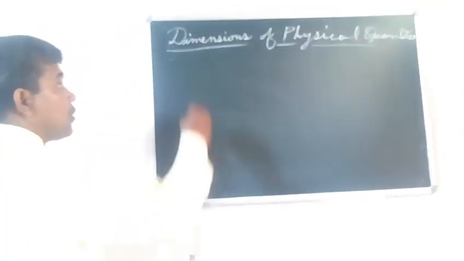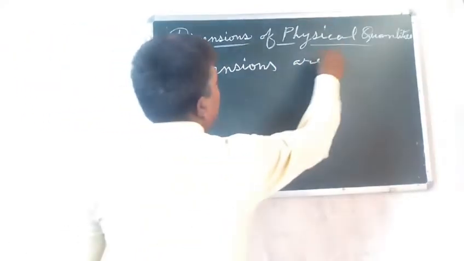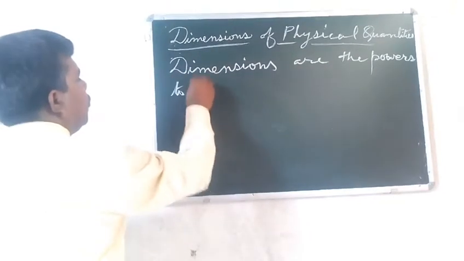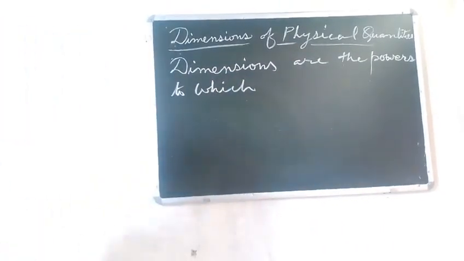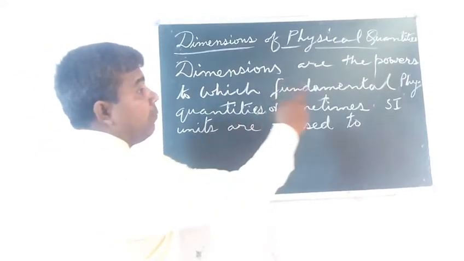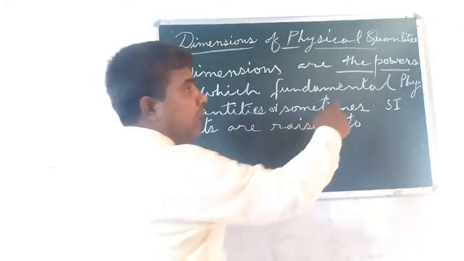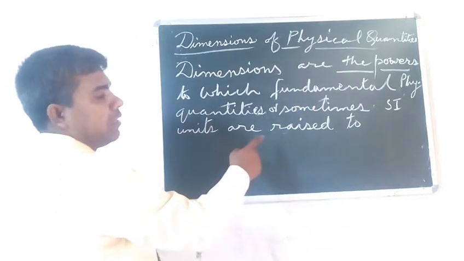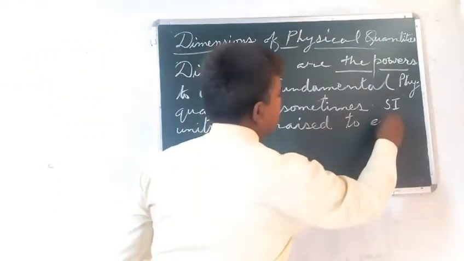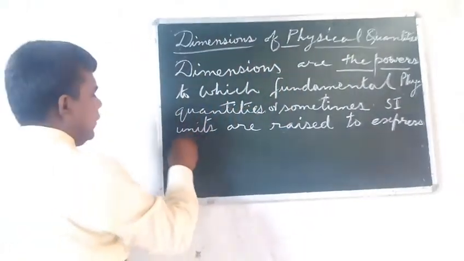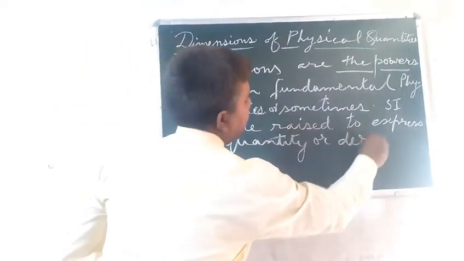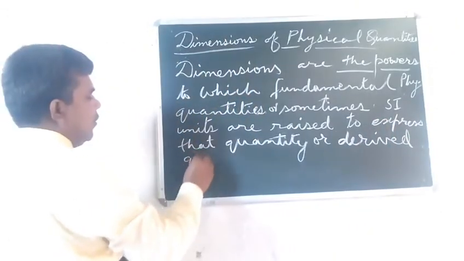Dimensions are the powers. The powers, this is the climax of this definition, the powers to which fundamental physical quantities or sometimes SI units are raised to express that quantity or derived quantity.